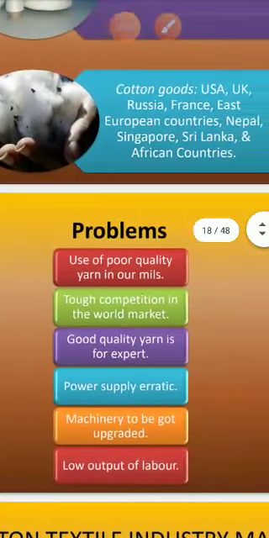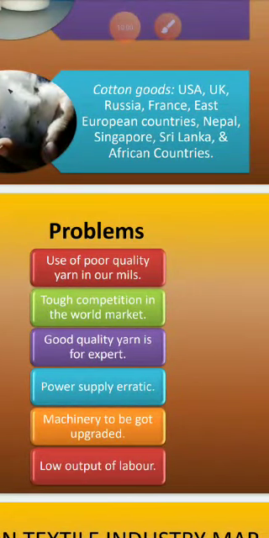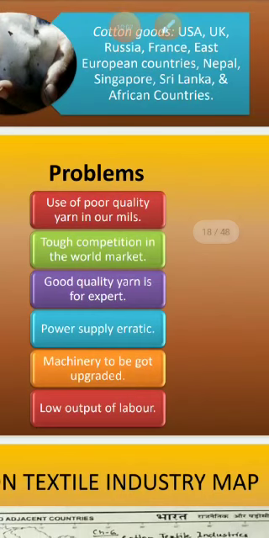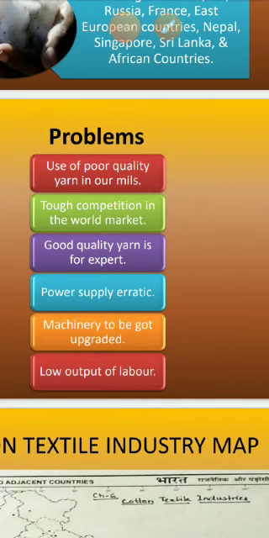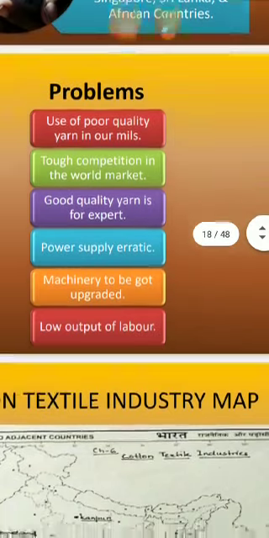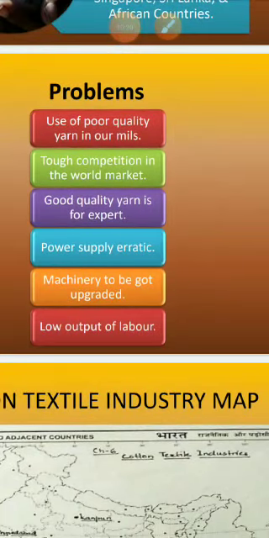Then what are the problems we are facing in the cotton industry? Use of poor quality yarn in our mills. Many times we use poor quality yarn, so the foreigners send it back. Then tough competition in the world market. Japan takes yarn from us and makes more finished products, so we face tough competition. Good quality yarn is for export.